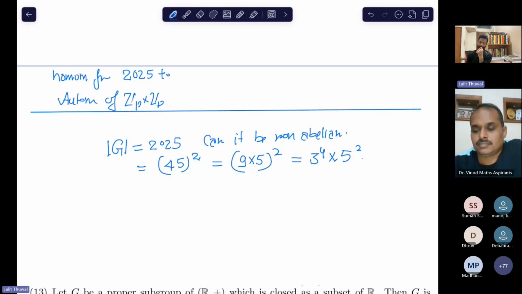By the way, let me tell you, the group of order 45 is always cyclic, okay? Yeah, that's true. No, I think it might not be. Check it, because Z9 cross Z3 cross Z15. Yeah, that must be, because if you apply Sylow theorem, you will get that. Okay, 1, 2, 3, 4, 5 students raise the hand.